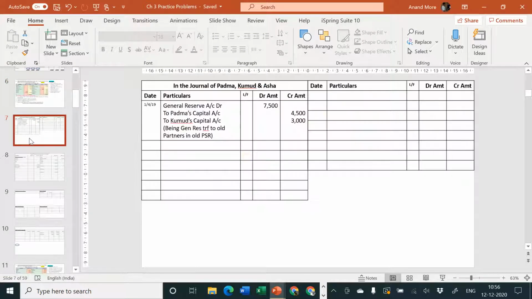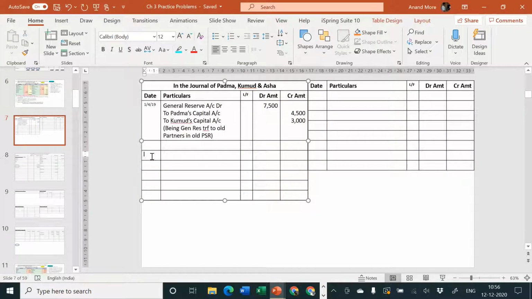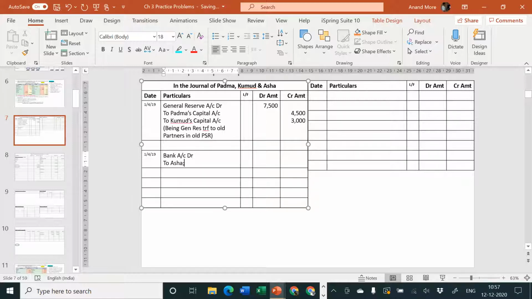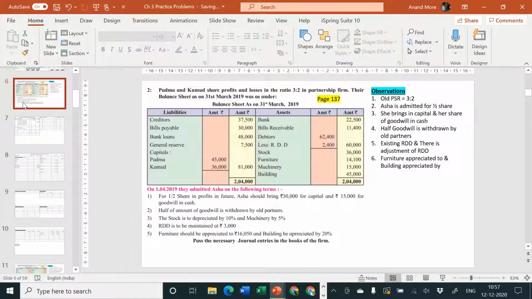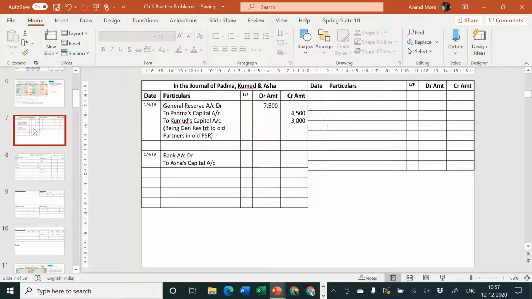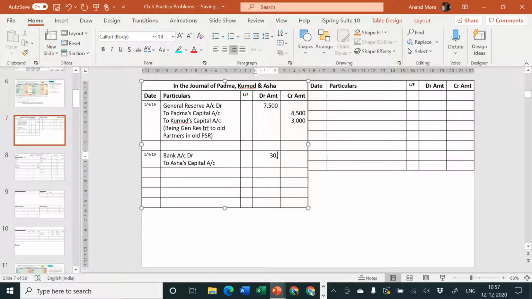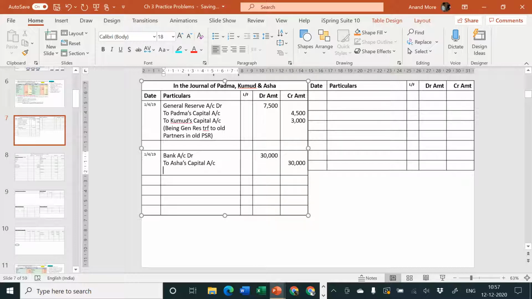Let us go to the journal. On 1419, Asha madam is bringing capital. You can say cash or bank account debit to Asha's capital account. And the amount is how much? The amount is 30,000. Should bring 30,000 as capital. And then 30,000 being capital brought in by Asha.